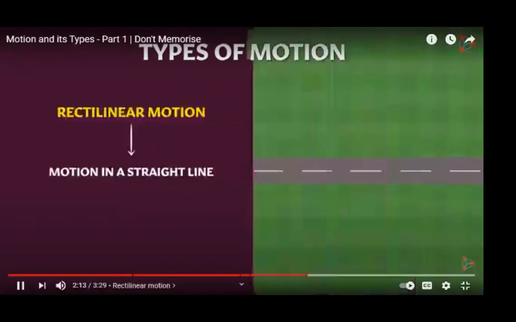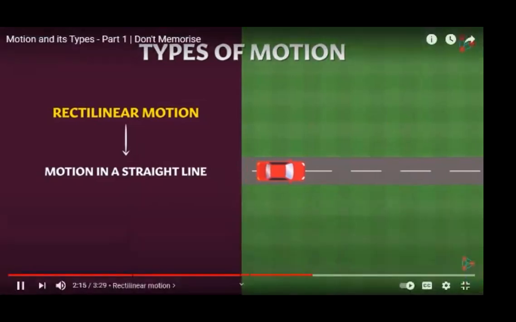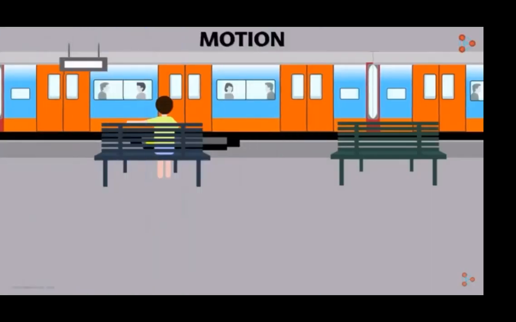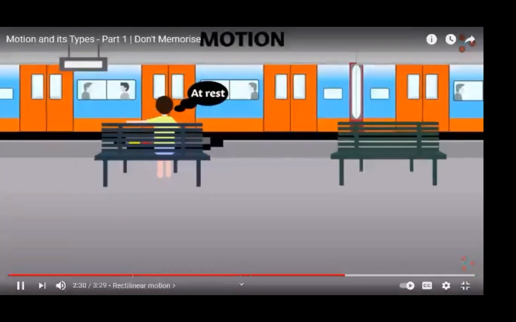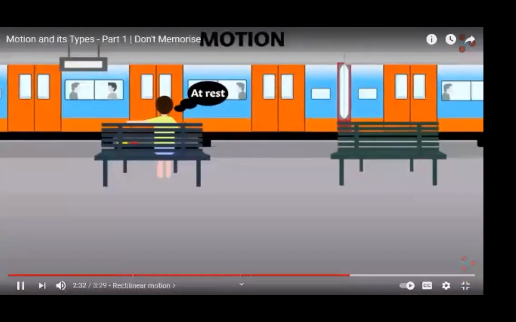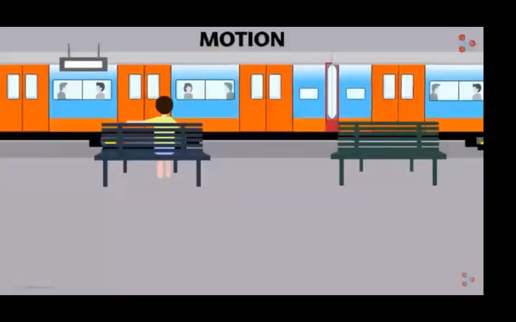For example, when a car is moving in a straight line on a straight road, it's performing rectilinear motion. There is one more thing that I want to discuss with you in this video. Assume you're on a railway platform watching the train pass by. You are at rest. For you, both the train as well as the passengers sitting inside are in motion.